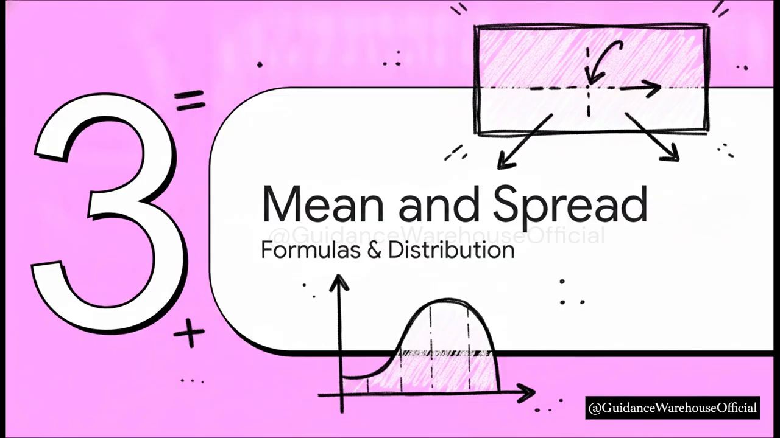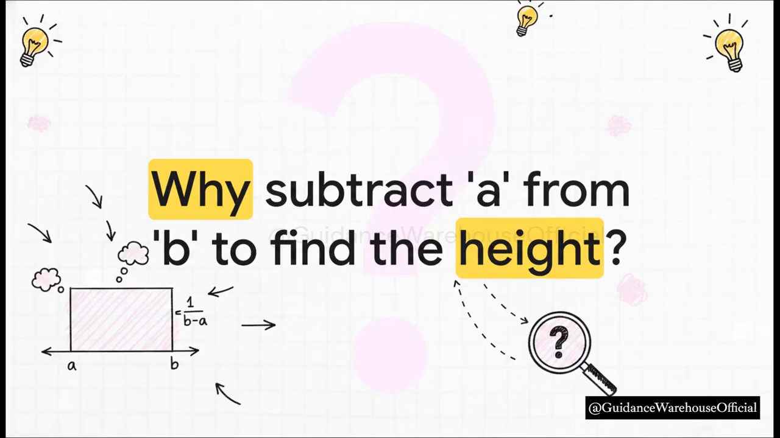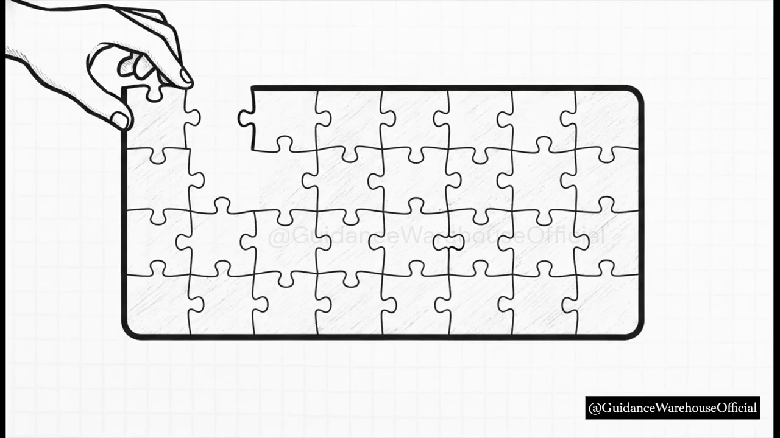Moving right along to the formulas, we're going to see exactly how this builds out our probability rectangle. Now, you might be wondering, wait a second. If our total base is b minus a, why on earth do we use 1 divided by b minus a to find the height of our distribution? Believe me, it is a super common point of confusion when you're first looking at a probability density function.